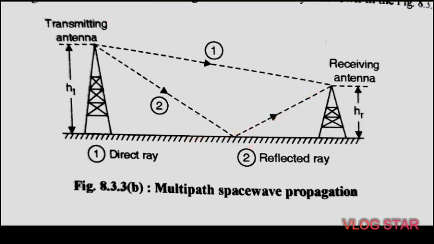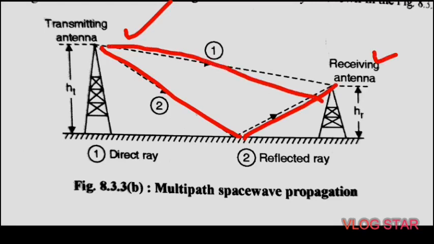Okay, then after that this transmitting antenna radiates a signal from this tower. Then this signal strikes this ground surface, and after that it is again reflected towards the receiving antenna, and this is the secondary path, that is multipath space wave propagation. Okay, so this type of reception is often observed in TV signal reception.